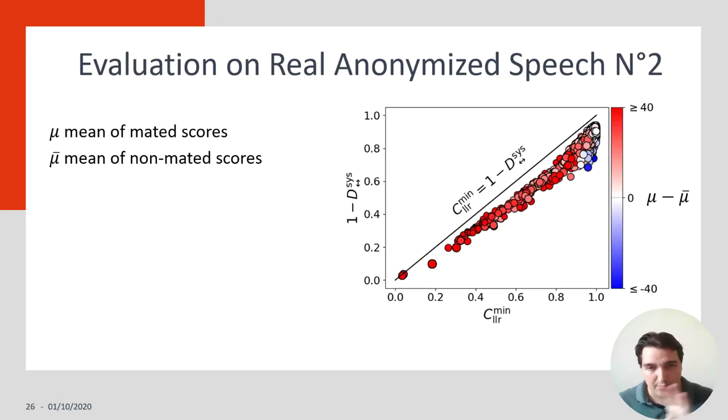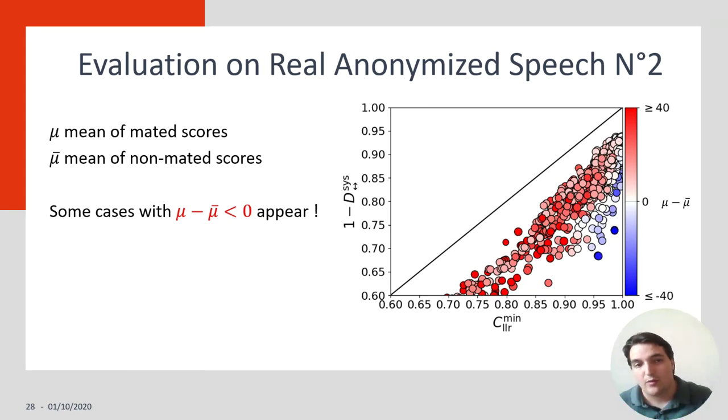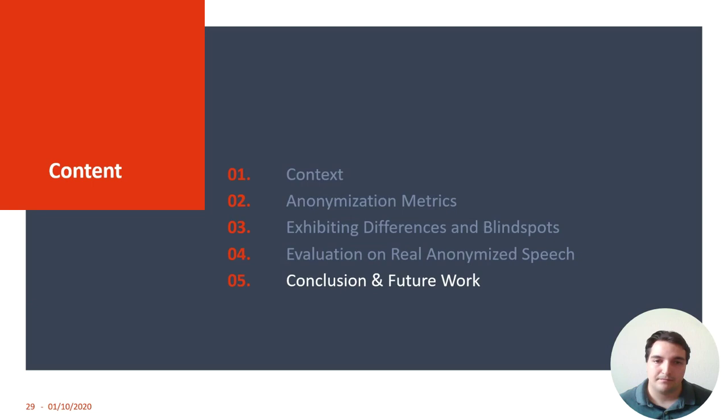Let's look at the result when we compare CLR mean with the linkability. Here we can see that they agree in many cases, but if we zoom at this particular rectangle area, you can see some cases where the mean of non-mated scores is higher, and we see that they are the ones that are even further from the diagonal, meaning that the 2 measures agree less and less. So here we even have 70 compared to 95, which is quite a difference.